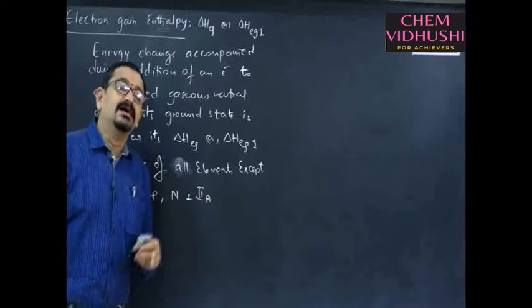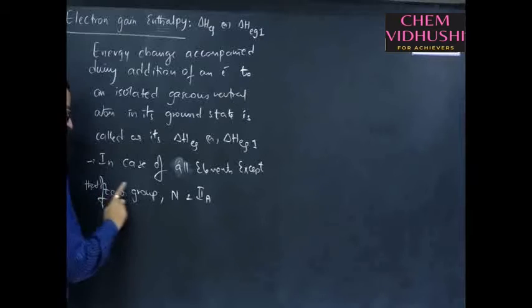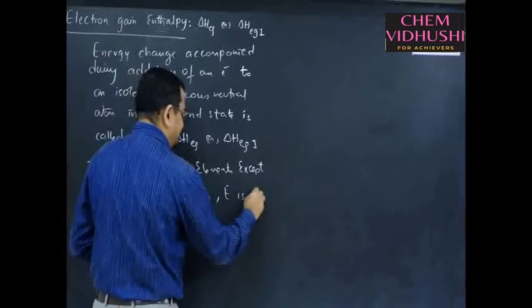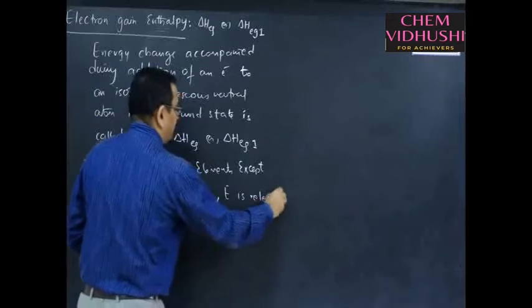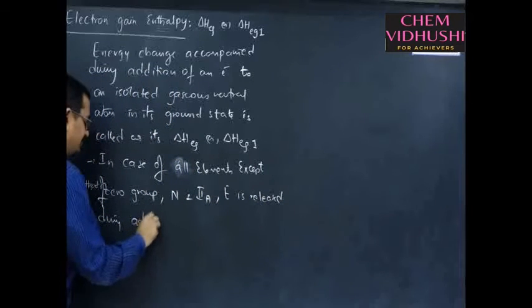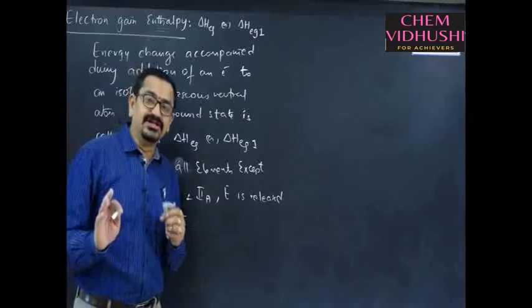Alkaline earth metals. In case of all elements except those of zero group, nitrogen and 2A, energy is released during addition of electrons.